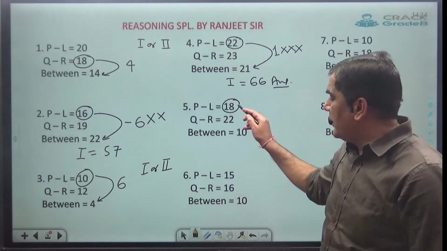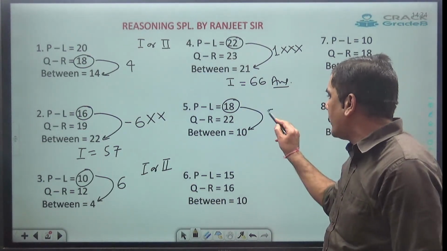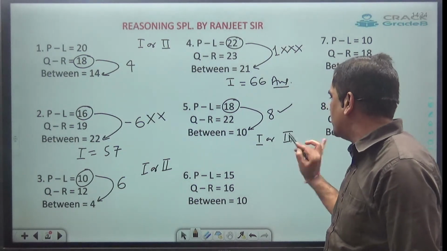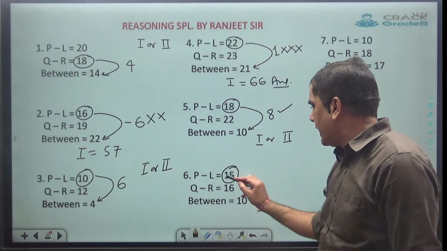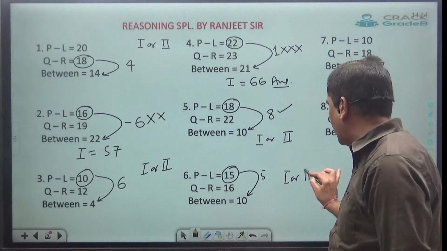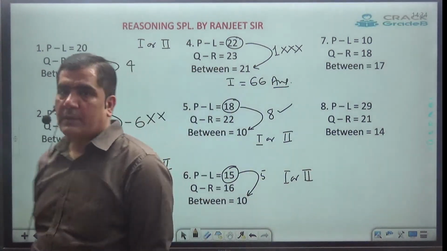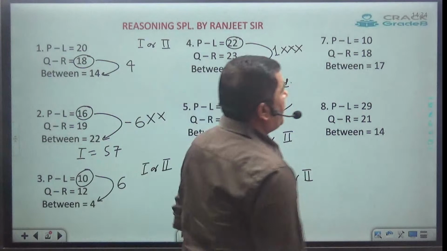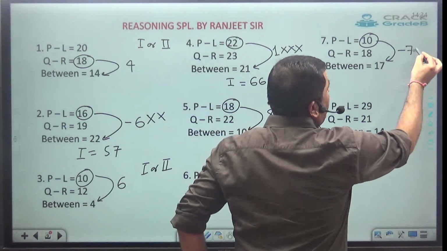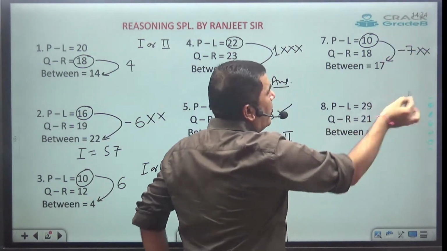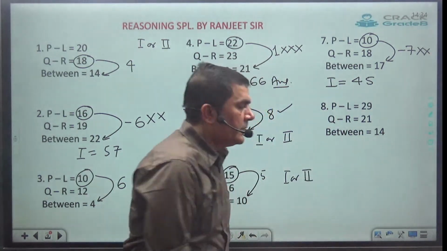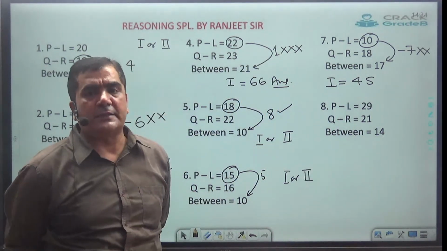Now let's start. Smallest is 18. 18 minus 10 comes out to be 8. 8 means case 2 is possible, so the answer is case 1 or case 2. Here 15, 16. I will take 15. 15 minus 10 comes out to be 5, so the answer is case 1 or case 2. Clear? See this one. 10, 18. So 10 minus 17 comes out to be minus 7. Case 2 is not possible. The only possible answer is to simply add. The answer will be 45.